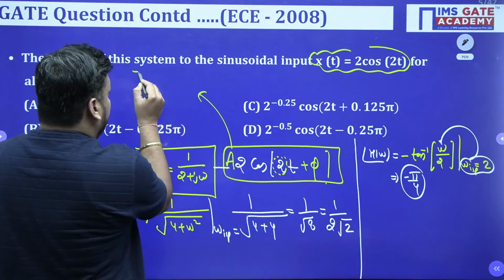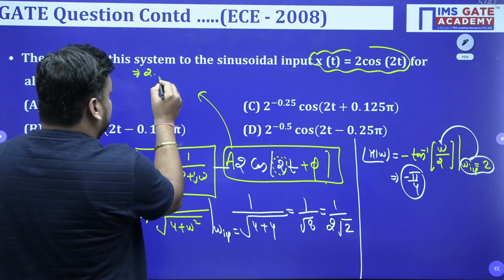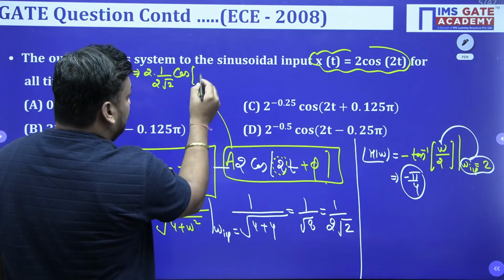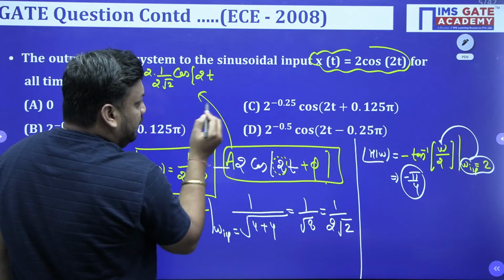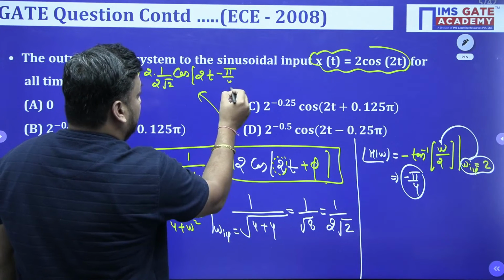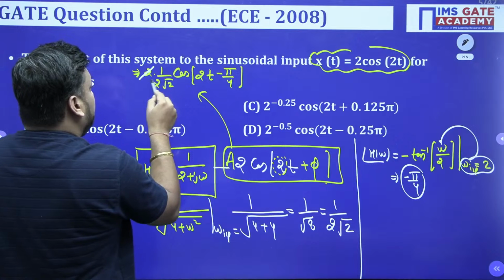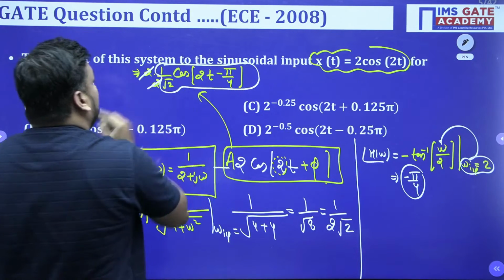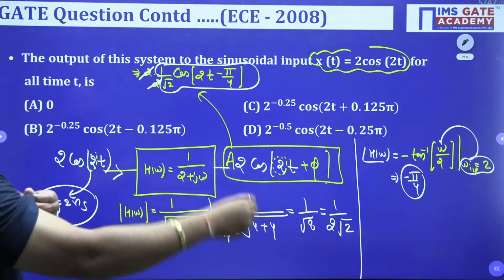So what will it be? It will be twice into A, which is nothing but 1 upon 2 root 2, and cos of 2t plus phi, and phi value is nothing but minus pi by 4. So now you should tell me, 2 get cancelled out, sir. So answer is 1 by root 2 into cos of 2t minus pi by 4.